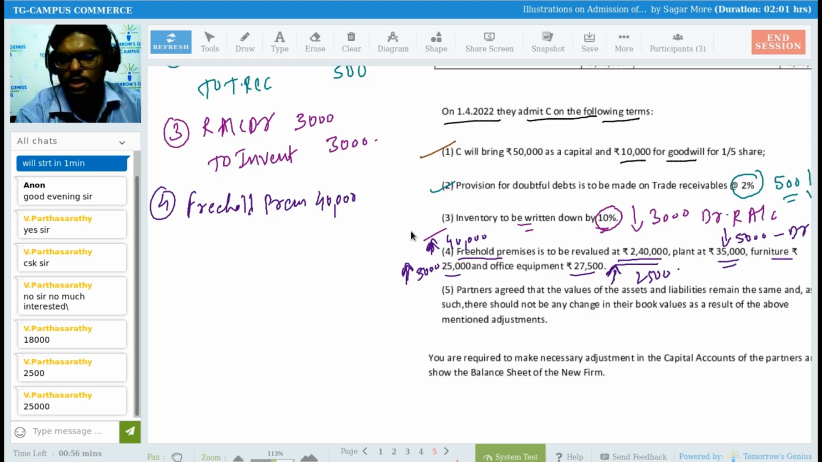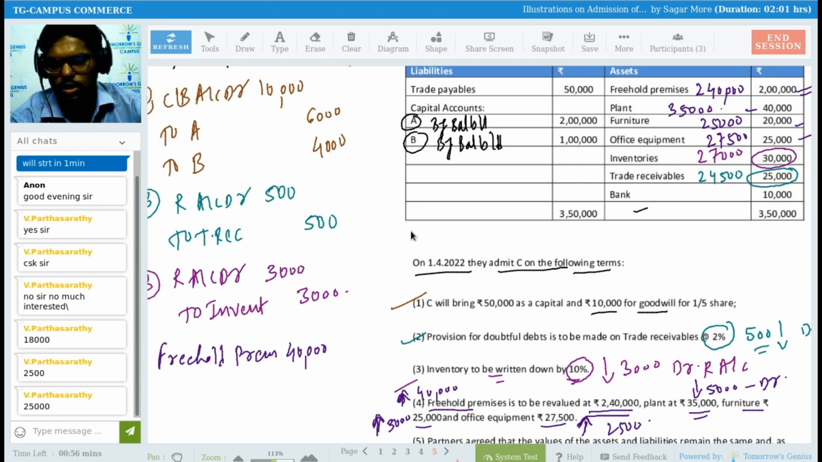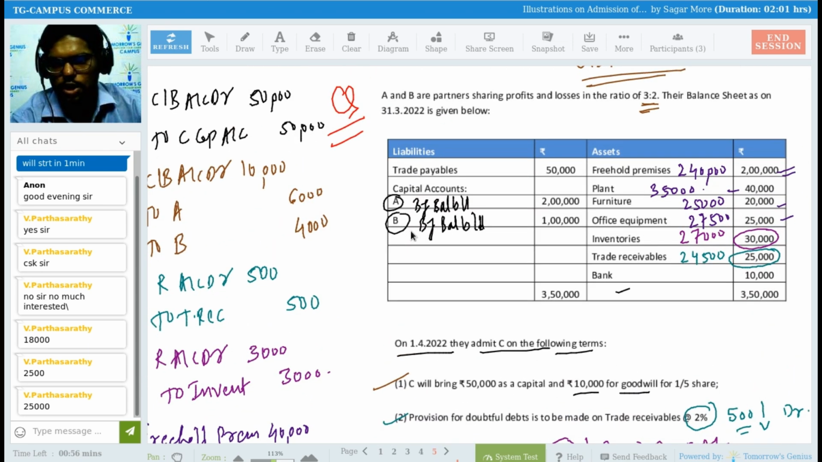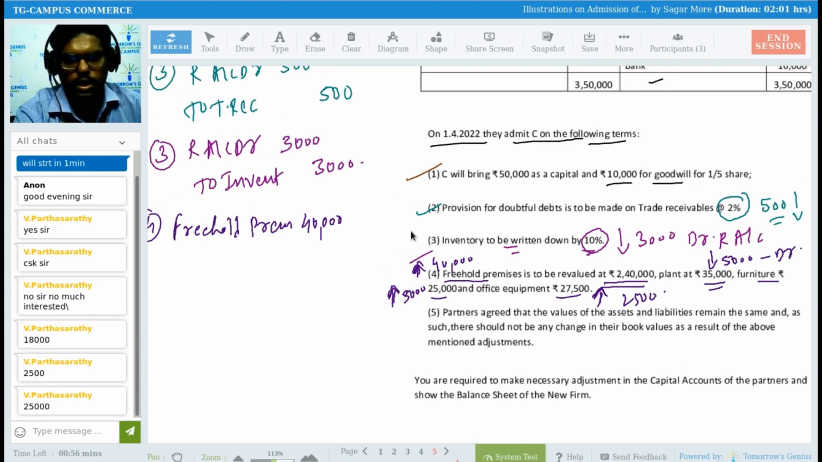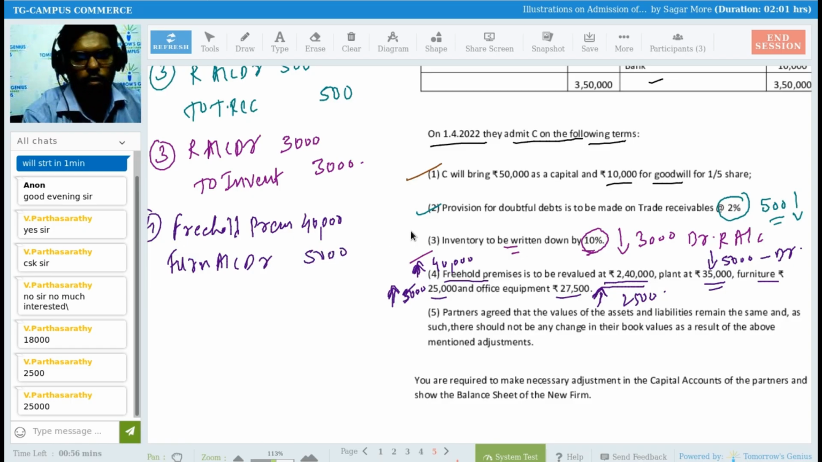Then plant 35,000. So plant is reduced basically. Furniture got increased by 3,000, no? 3,000 or 5,000? Furniture was 20,000 and now it's at 25,000. 5,000, not 3,000. Furniture got increased by 5,000 rupees. So I can say furniture account debit 5,000 rupees. And office equipment account debit 2,500 rupees, right?